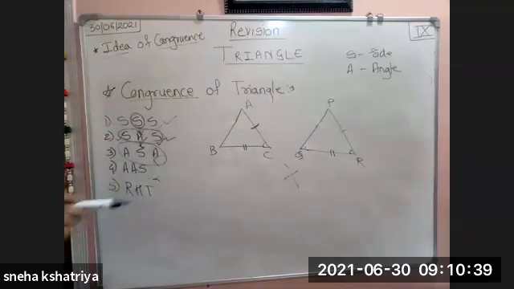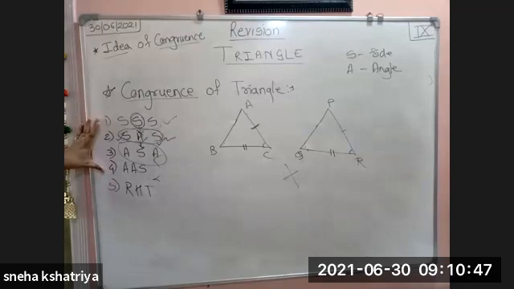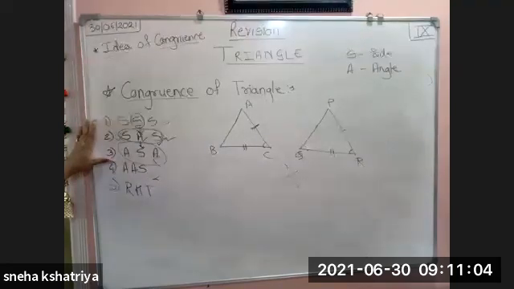Because triple angle we don't use, that does not exist in this. We have only these four possibilities. The remaining two possibilities were cancelled. They are not in this syllabus. Those two tests do not satisfy everything; they don't give us that two triangles are congruent.